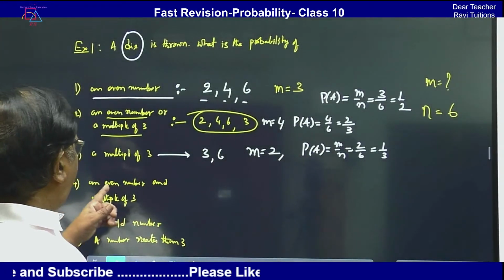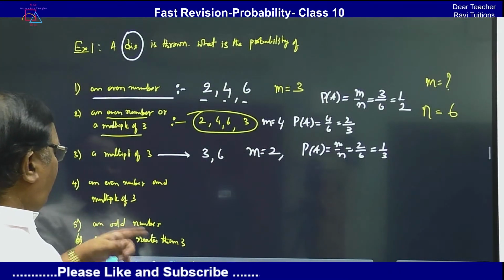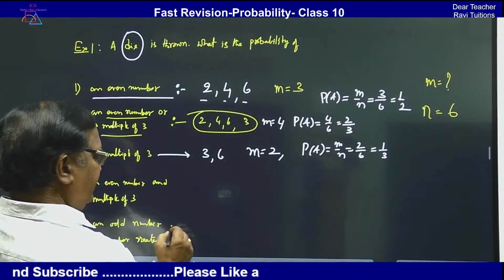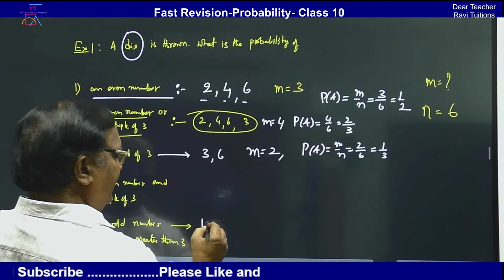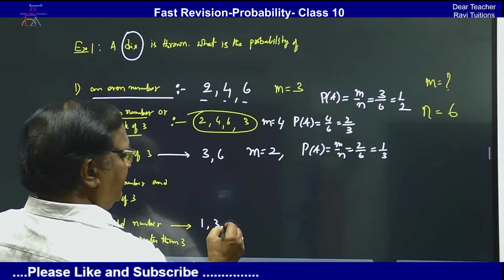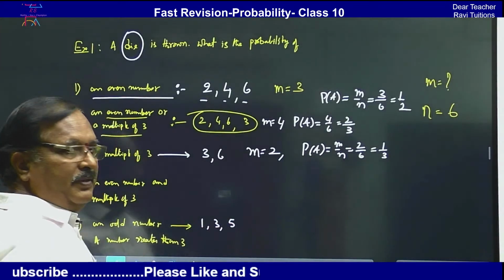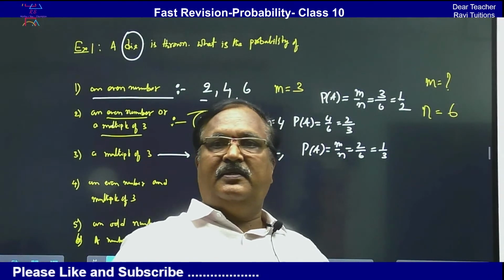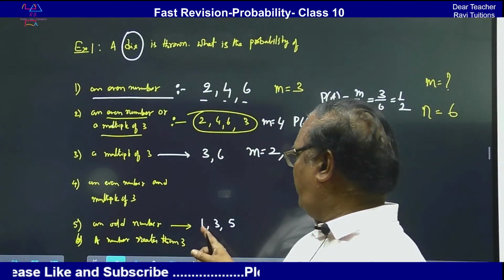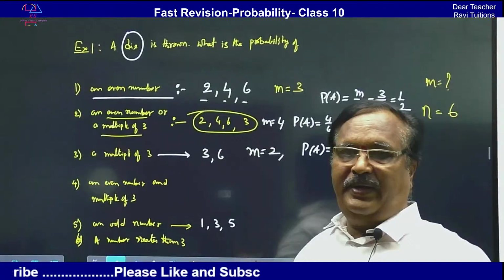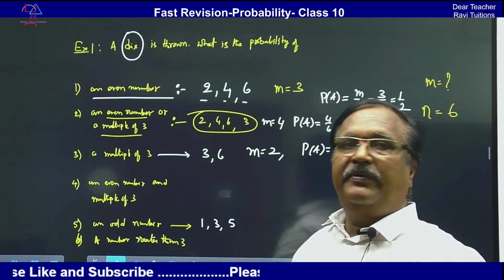Now let us see an odd number. Let us see this question. An odd number. So what are the odd numbers? 1 is an odd number, 3 is an odd number, and 5 is an odd number. When you throw a dice, the probability of getting an odd number. So 1, 3, 5. You may get 1, or you may get 3, or you may get 5.